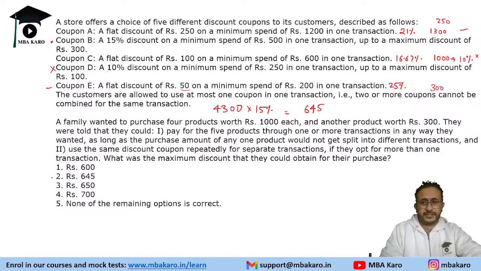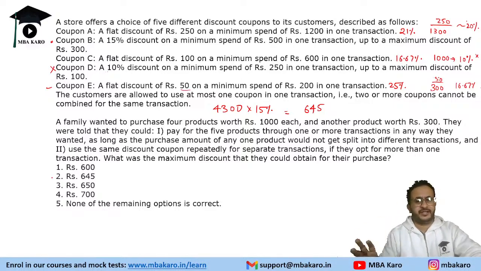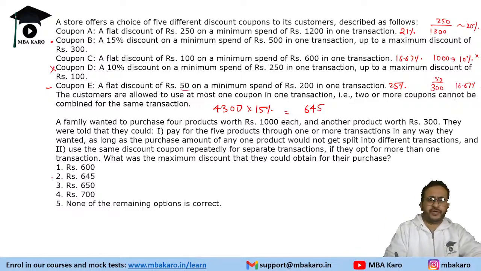So if you make 300, then in that case 50 rupees on 300 is 16.67%. So ideally this is also making sense for 300, but for higher values it is just 16.67%, and this is roughly 20%. So either we can go in multiples of 1000 and we need to get 100 also. So the best overall long term discount is that 15% discount. So this we will have to choose. Okay, overall 15% discount there.